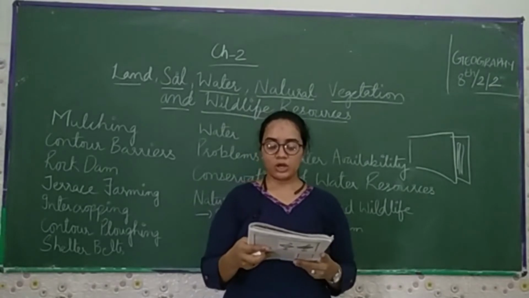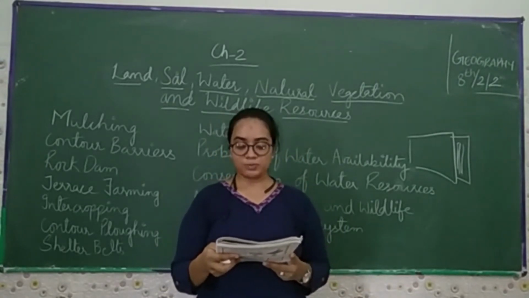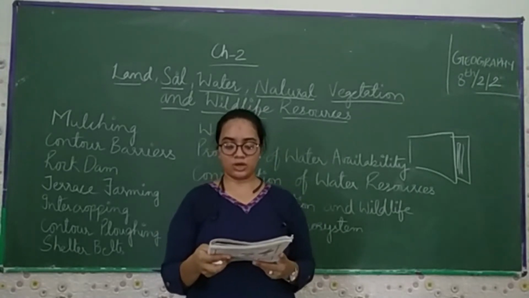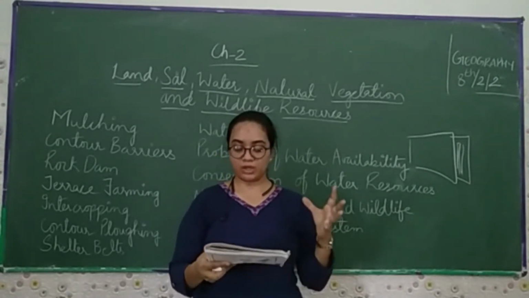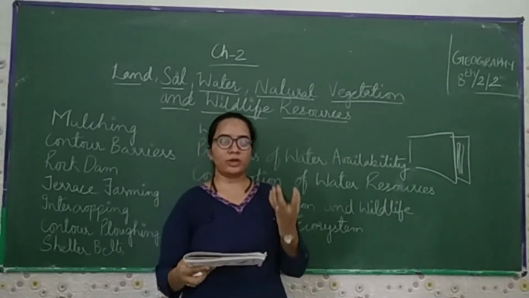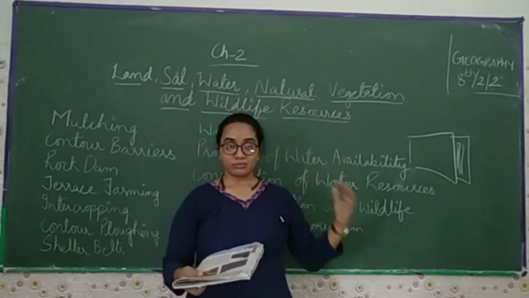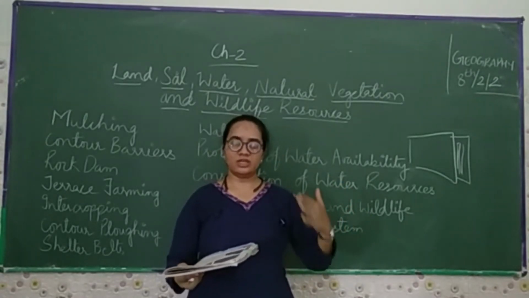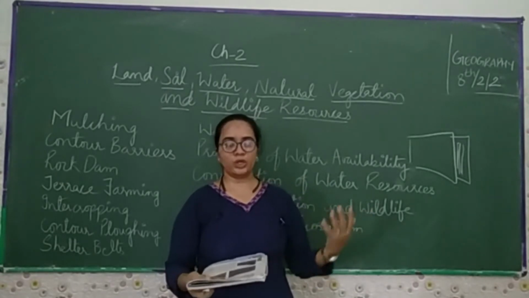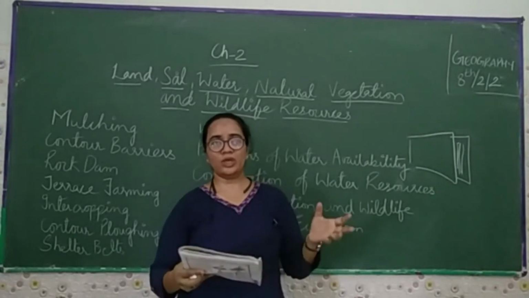Rock dams. Rocks are piled up to slow down the flow of water. This prevents gullies and further soil loss. ये जो rock dams आपने बनाए, उससे वाटर के फ्लो को रोका जाता है. If there is too much flow of water, then our agricultural land is also going to erode with it. So we make a rock dam, why? Because we can somehow store the water.